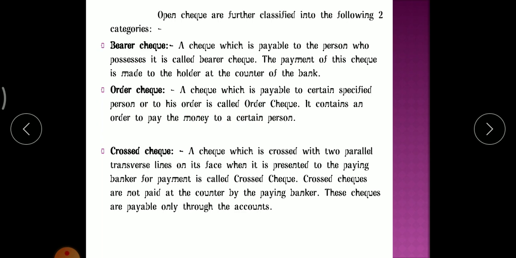Okay, so there are two types of open check. The first one is bearer check, the next one is order check. Okay, so how many types of checks are there? The first one is open check, the next one is cross check.